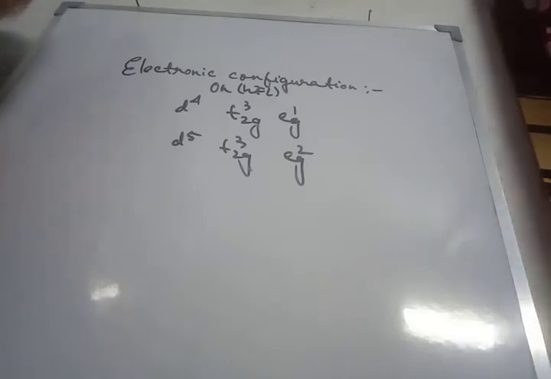So these are the configurations for the octahedral complex, both for strong and weak field ligand.